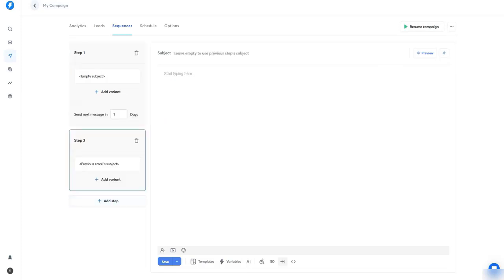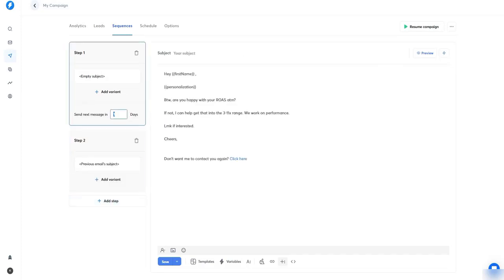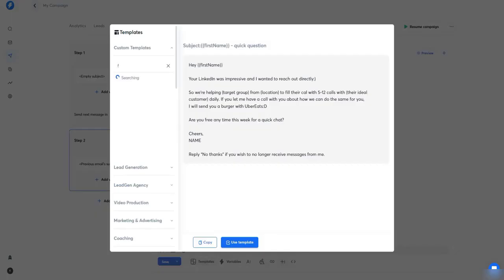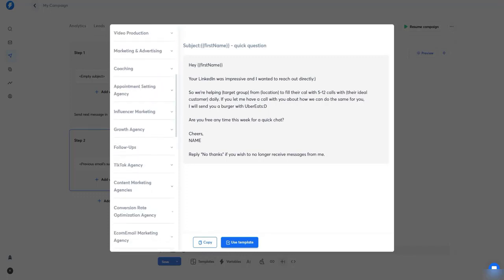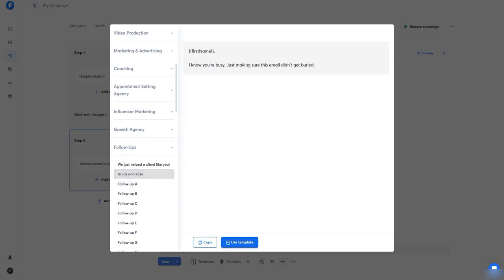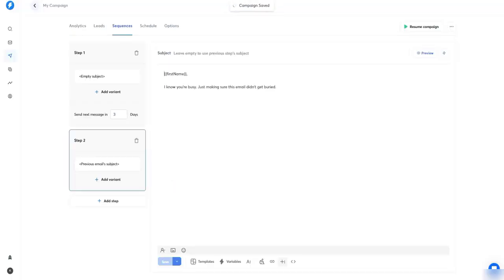Then you can add the next step, like if someone doesn't reply in 3 days, then send them a follow-up. And for follow-up we also have templates. Let me just search for follow-up. Here we have the follow-ups. Yeah, we have these follow-ups, so we can just use these templates, then just save these.